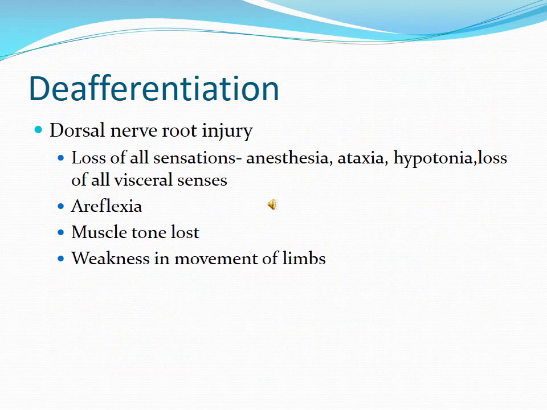Deafferentation means injury to the dorsal nerve root or the posterior nerve root. So as you all know, the Bell-Magendie law states that in the spinal cord, the dorsal horn is related to the sensory system and the ventral horn is related to the motor system. So when there is deafferentation, when the dorsal nerve root is damaged, then what will happen? All the sensations will be lost. All the sensations, whether posterior column tract sensation or anterolateral spinothalamic tract or the spinocerebellar tract or other minor tracts, all the sensations will be lost.